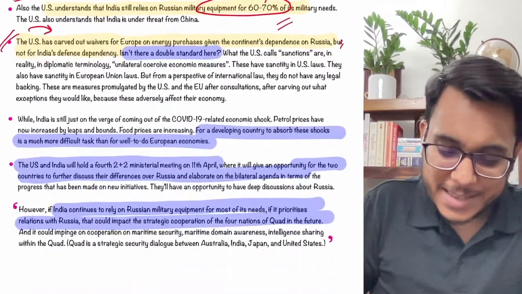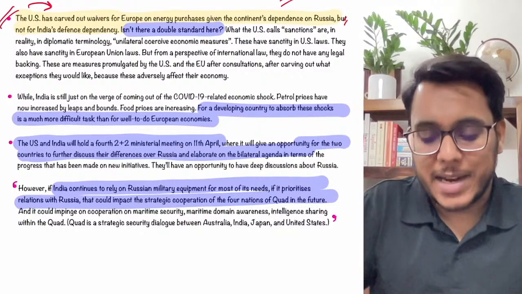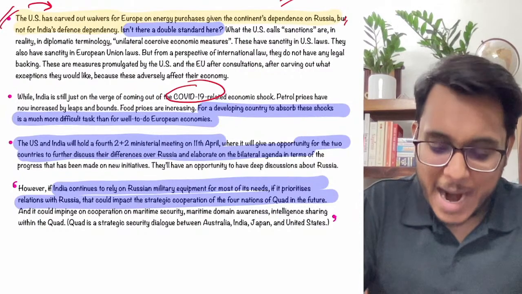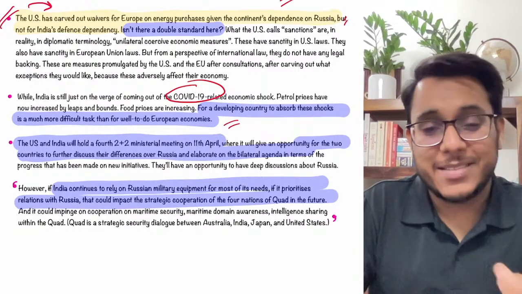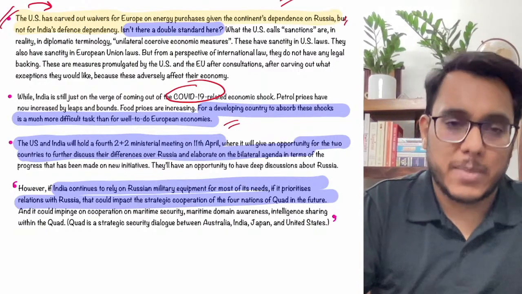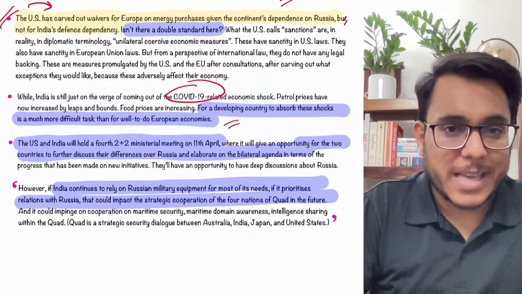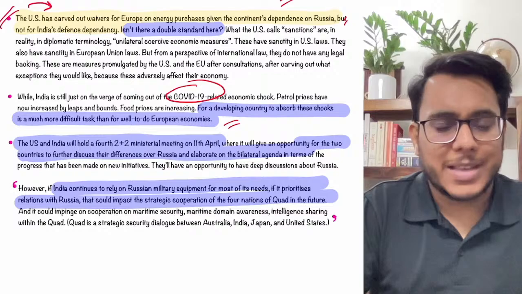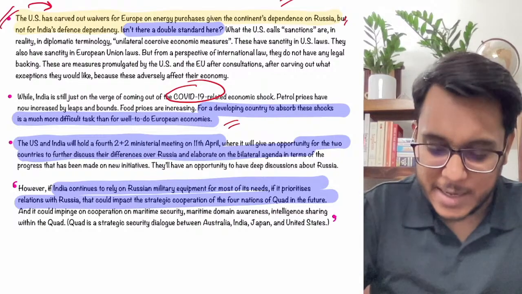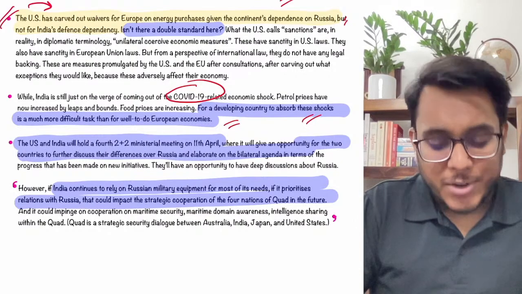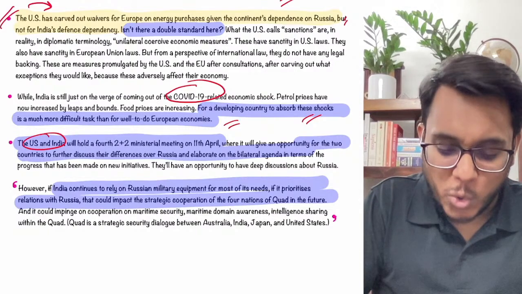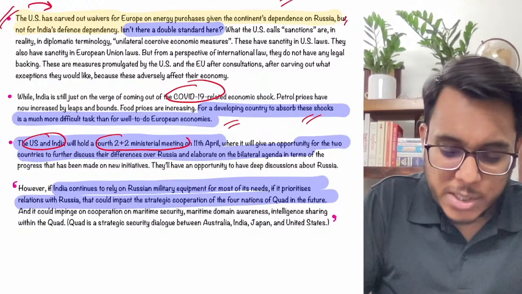Then, guys, the next thing is that right now India is still in the shock of COVID-19, and for a developing country, absorbing this shock is very difficult. In this capacity, we will continue with our Russian relations, and even the USA has to understand it. Then, in a few days, the USA and India will both host their 2+2 ministerial meet.